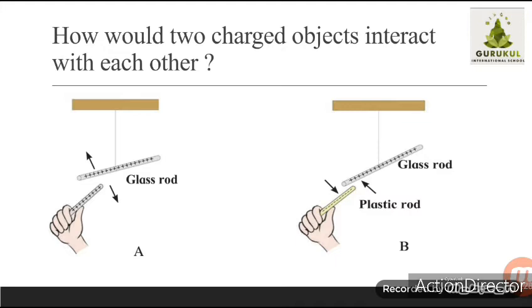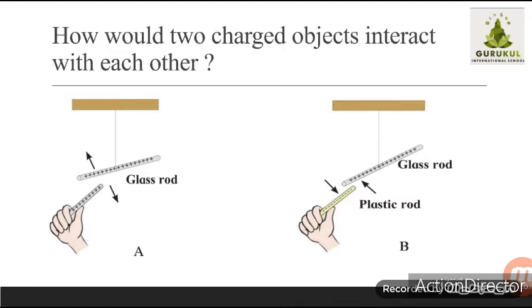But in figure B, if you see, there is one glass rod which has positive charge and a plastic rod which has negative charge. You can see the plus symbols and minus symbols. Plus symbols are for positive charge and minus symbols are for negative charge. In figure B, you can observe that there is an attraction between the glass rod and the plastic rod.